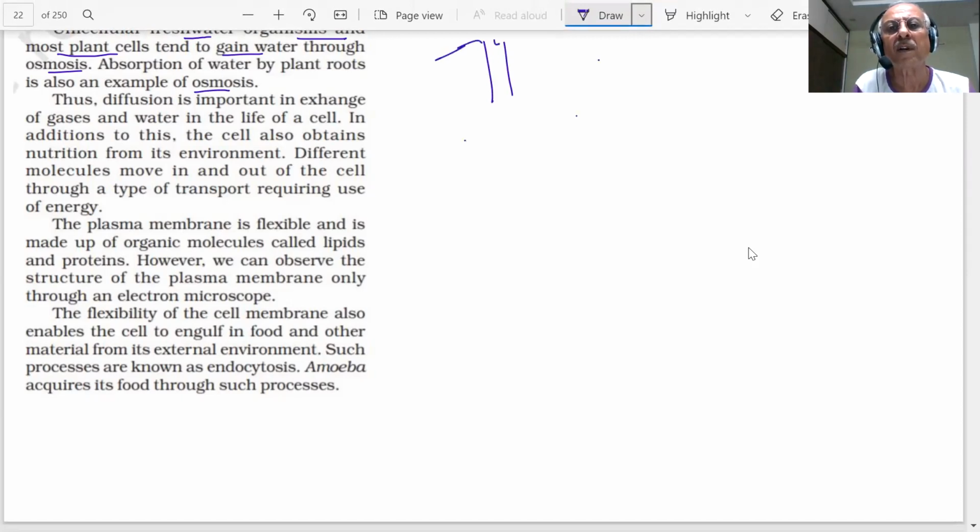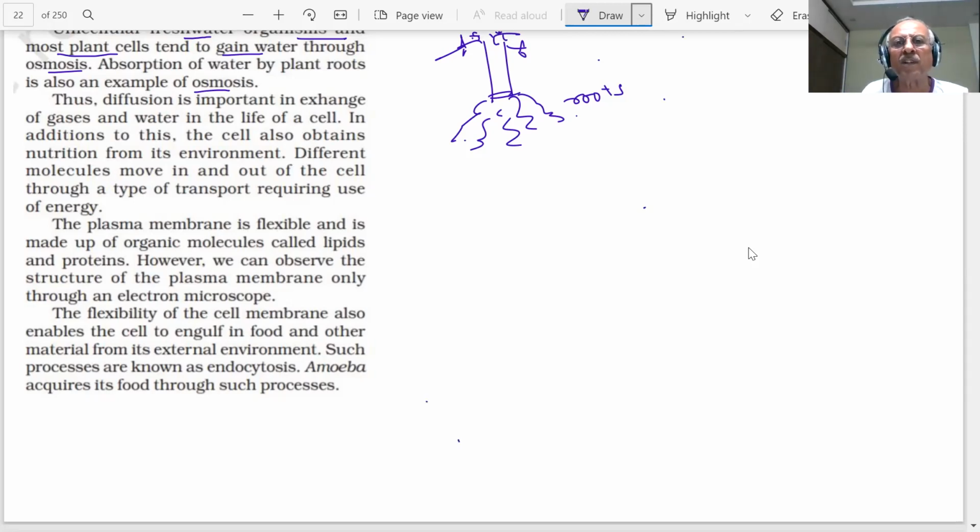If I have a tree here, these are the roots of the plant, and they will absorb water from the soil. The result of this will be that it moves up by osmosis.